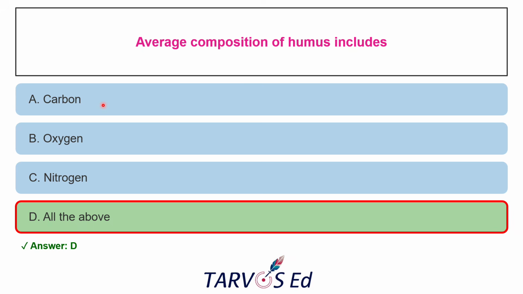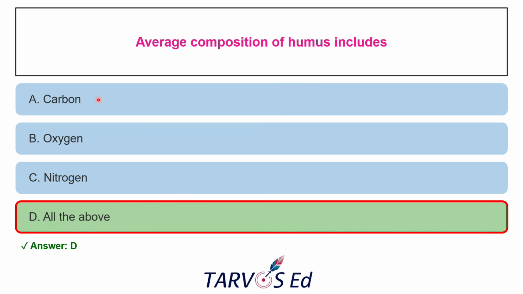58% carbon is there in humus, and 3 to 6% of nitrogen will be there, with the remainder consisting of oxygen, hydrogen, phosphorus, and sulfur. And remember one thing: the ratio of carbon to nitrogen typically ranges from 10:1 to 12:1. If there are 10 parts of carbon, there is 1 part of nitrogen. So in that ratio it will be there. So that is the ratio I am telling.